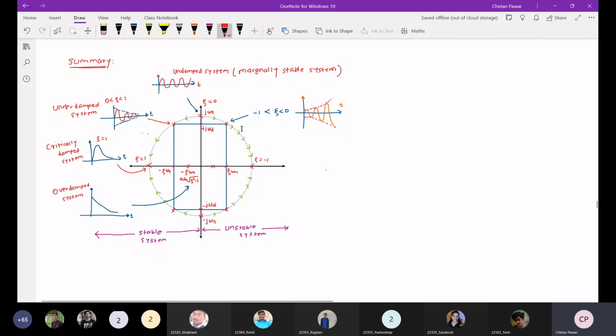We can do the analysis for this also. If you follow the same procedure, you will get the pole locations and find the responses like this. Similarly, at zeta equal to minus 1, you will get a response like this one, unbounded. Okay, so this is the conclusion, or a summary of this particular topic.